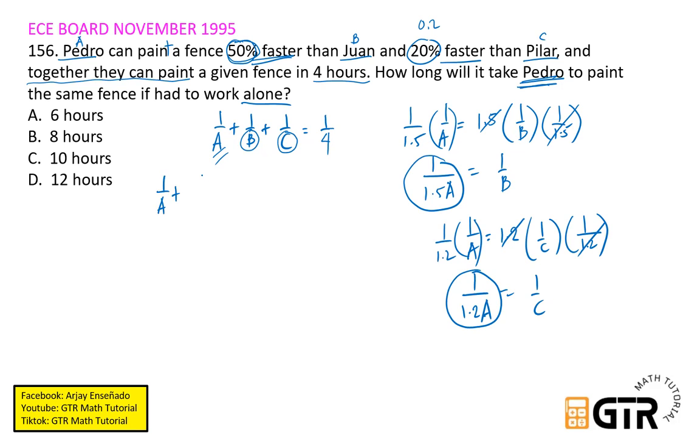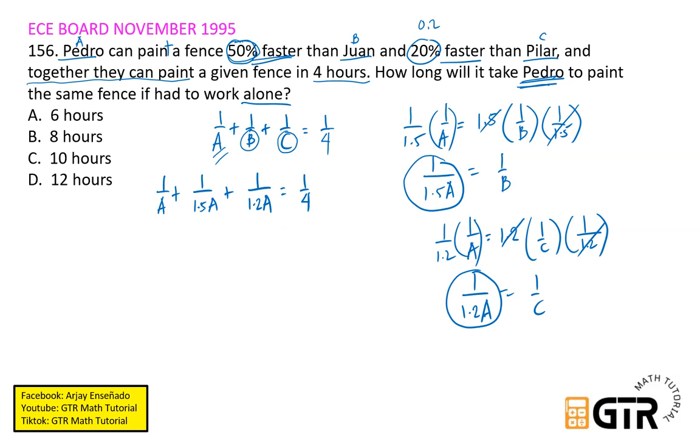1 over A plus 1 over B, which is 1 over 1.5A, plus 1 over C, which is 1 over 1.2A, equals 1/4. Okay, so pwede natin itong i-express as decimal or pwede namang fraction na rin. Pwede i-solve na rin natin, i-LCD natin, may decimal ito.